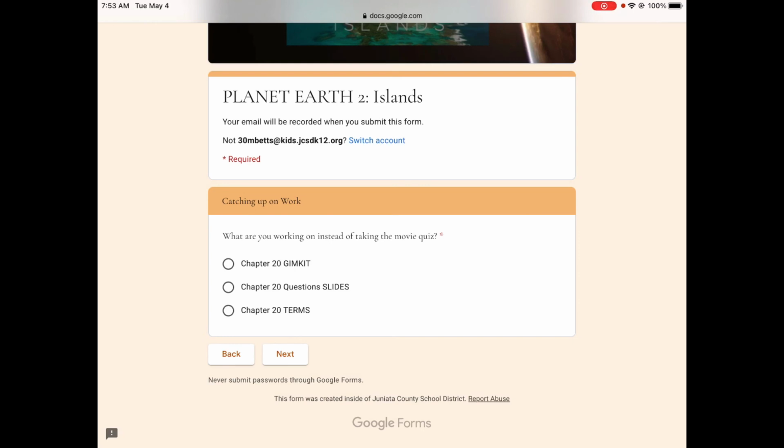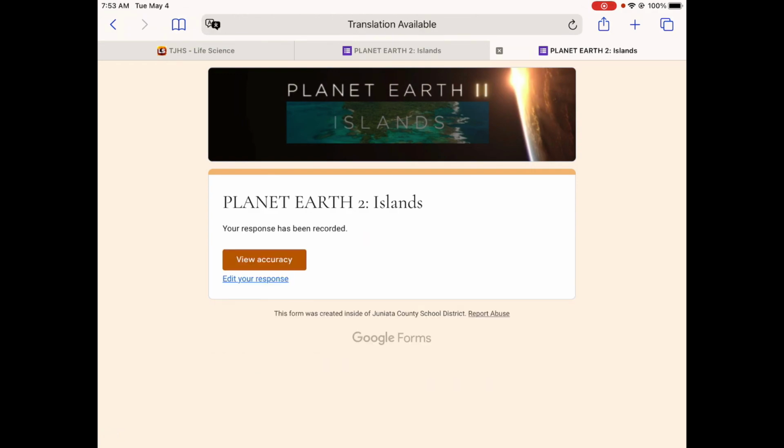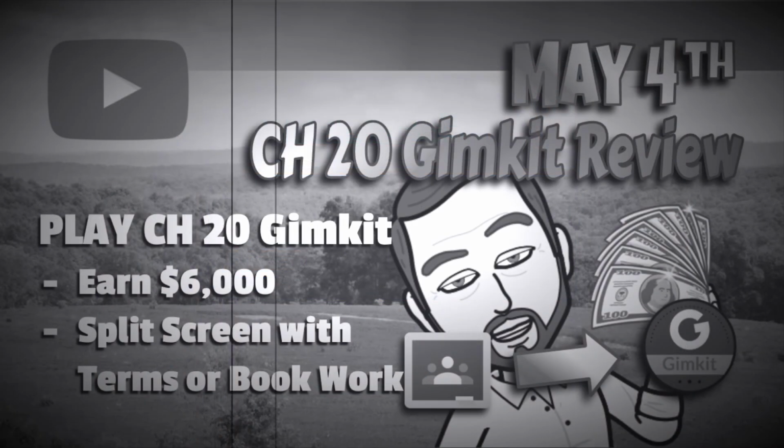You can't skip the movie quiz because you want to work on other classes. You can't skip the movie quiz because you just don't feel like it. And if you don't do this part, so he needs to do his slides. He did his Gimkit. And that's it. You can submit, and you can go edit your response later if you need to. But for the movie quiz, everyone has to fill it out, even if you're not taking the quiz. So I'll be gone tomorrow getting my teeth drilled and having a filling, and this is what you will be doing. All right, so good luck, and email, Zoom, or ask questions in class if you have questions.